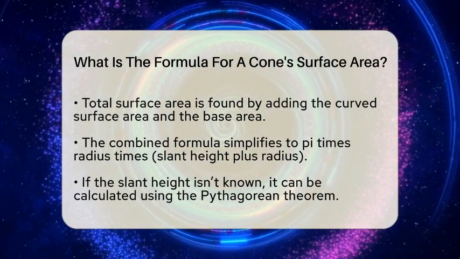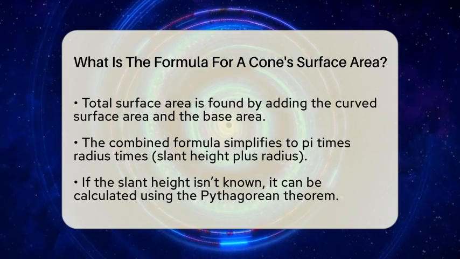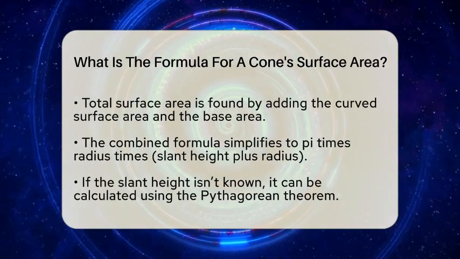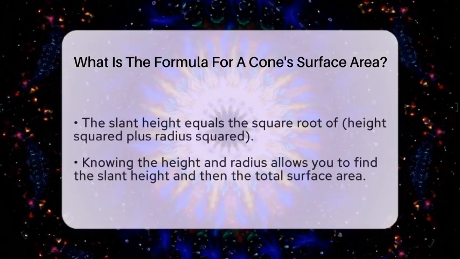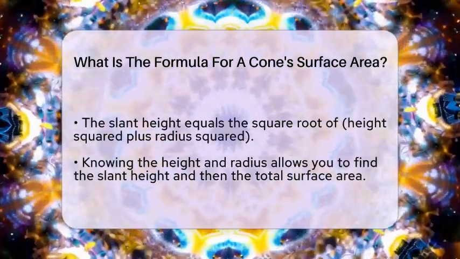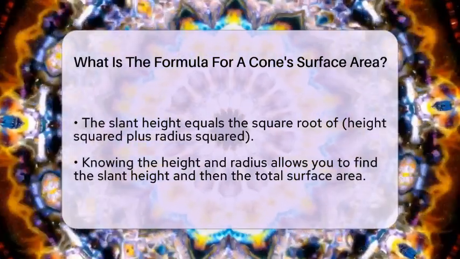Now, to find the total surface area, you just add the curved surface area and the base area. The formula becomes pi times the radius times the slant height plus pi times the radius squared. To make it easier, you can factor out pi, so it looks like pi times the radius times the sum of the slant height and the radius.